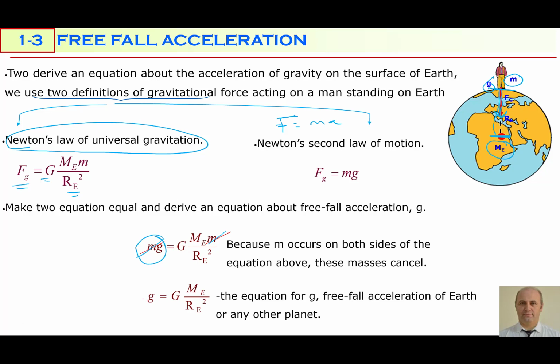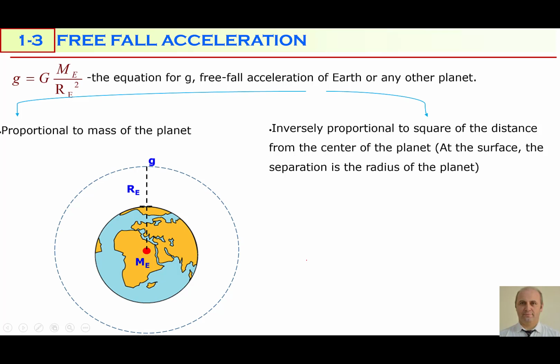So this equation can be used not only for the Earth. You can calculate free fall acceleration of any planet, provided that the mass of that planet and radius of the planet are known. Now we are going to comment on this equation. This equation tells you that free fall acceleration of Earth or another planet depends on two things.